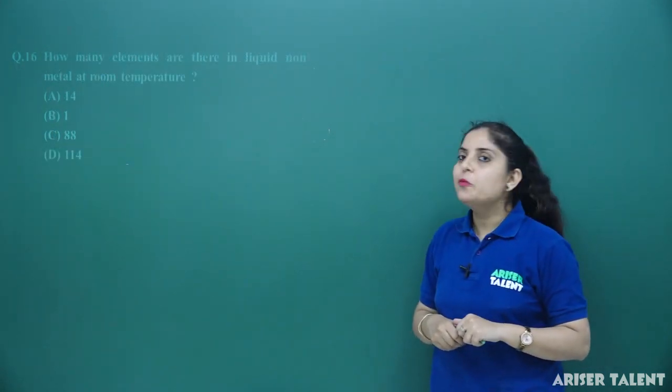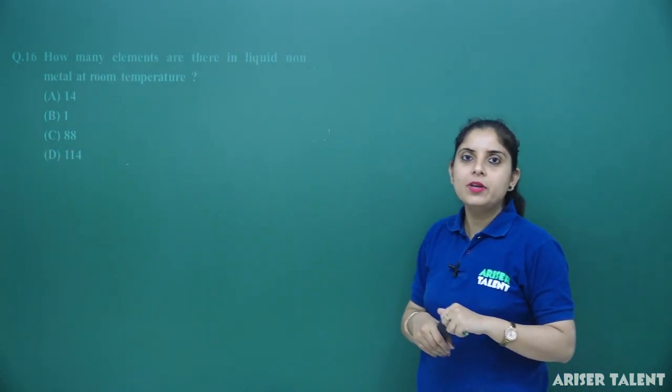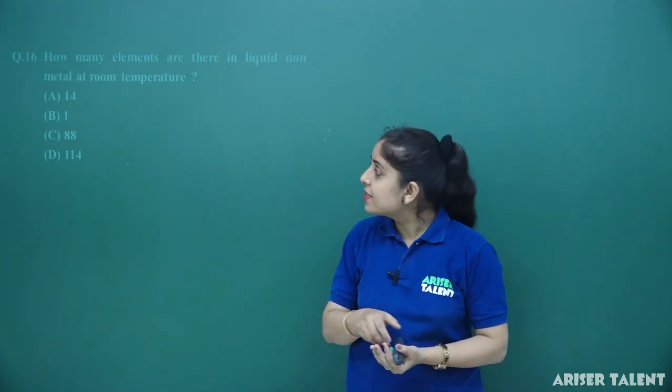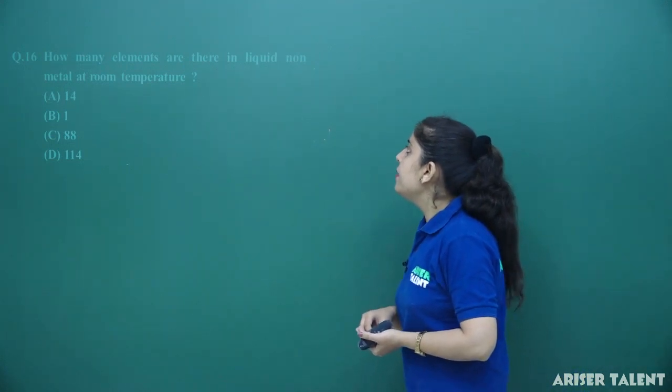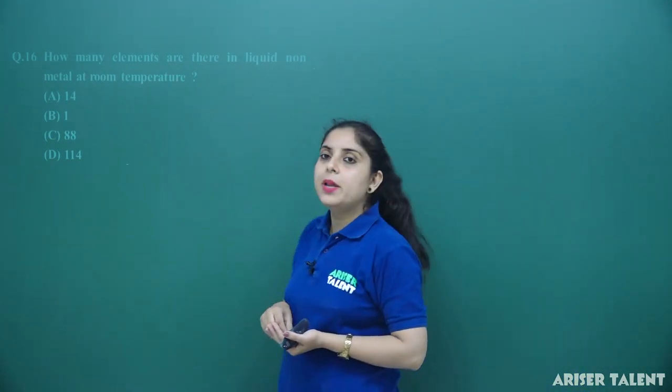Now let's continue with the 16th question. Until now we have done the 15th question. The 16th question is, which element is a liquid non-metal at room temperature?